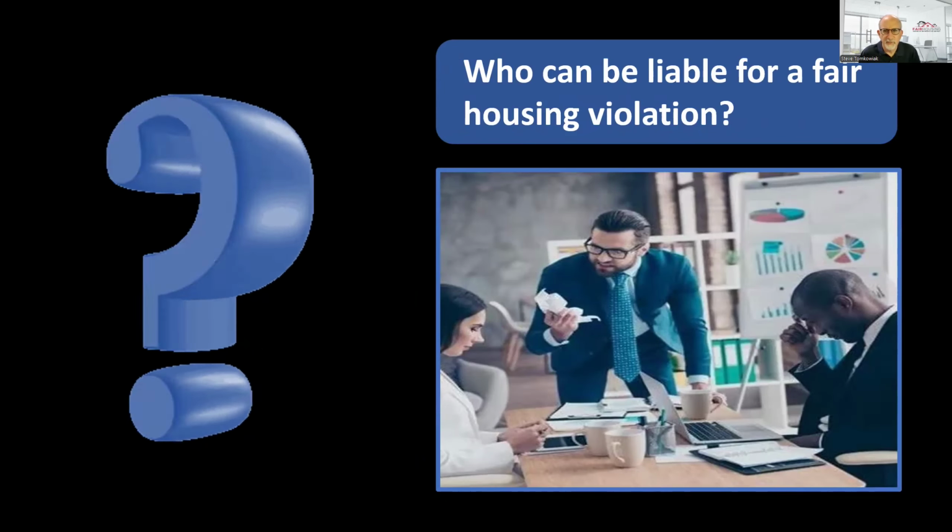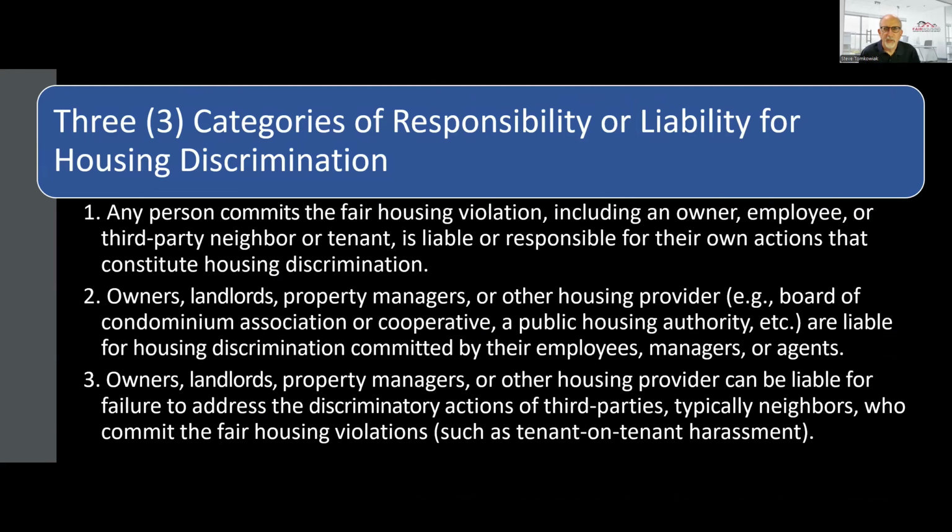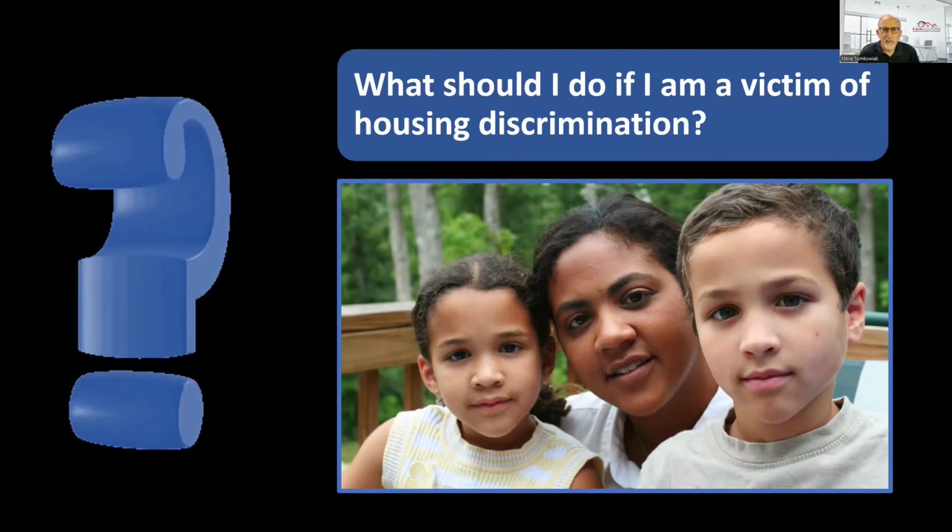Who is liable or responsible when a fair housing violation occurs? First, the person who commits the fair housing violation is responsible. Second, landlords, owners, and property managers are responsible for the actions of their employees and agents. This includes office staff and maintenance workers. Third, landlords, owners, and property managers can be held responsible for tenant-on-tenant harassment and discrimination. This can occur when the tenant-on-tenant harassment is reported and no investigation and corrective action is taken to address the incidents.